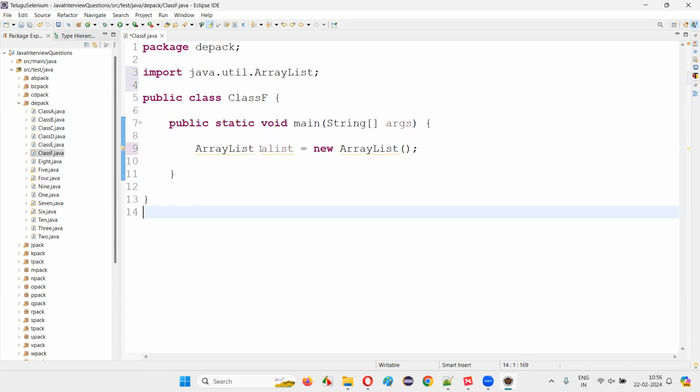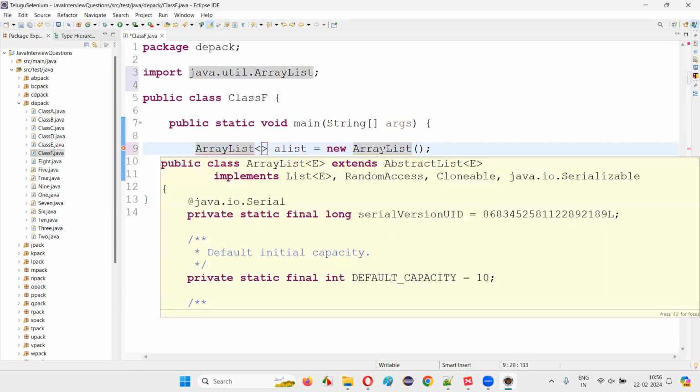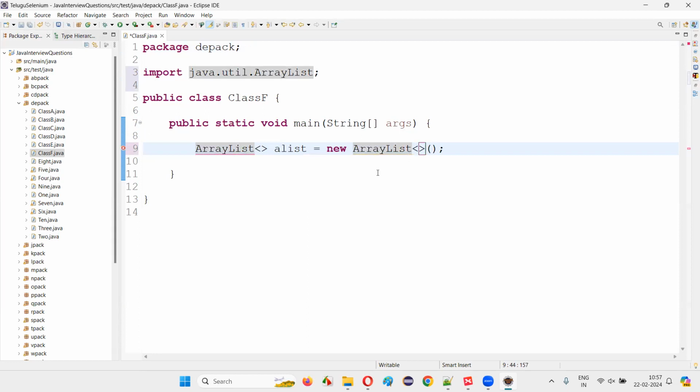And after that, you see warning messages are coming. So we have to provide the type of the objects we would like to store into the ArrayList. For that, we have to provide less than, greater than symbols beside the ArrayList. And here, which type of objects do you want to store? Integer, let's say. So I'm providing the Integer wrapper class.